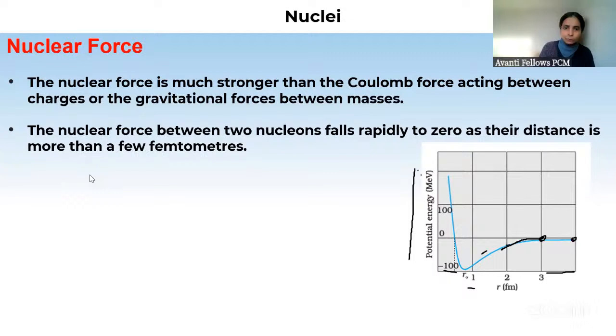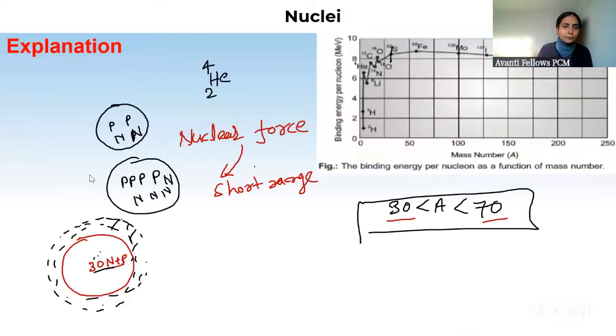Again from 2, potential energy becomes more negative, and at R equal to R naught, which is 0.8 femtometer, the potential energy is minimum. So if nucleons are in the range of 0.8 femtometer, then nuclear force will be the strongest felt.